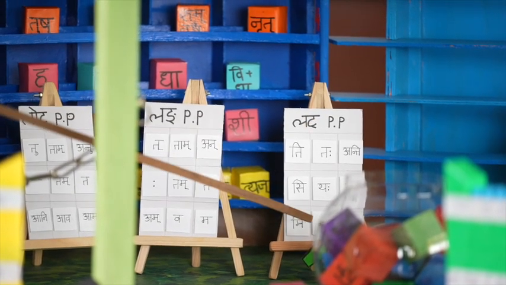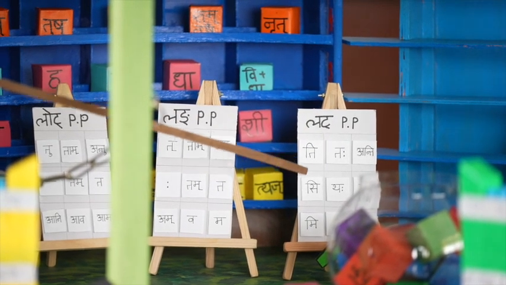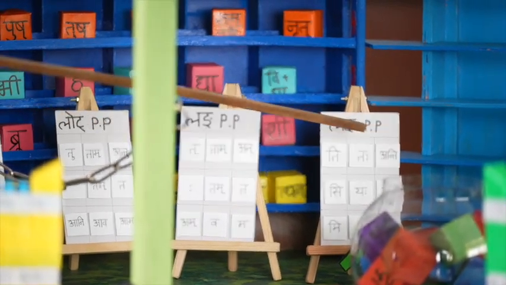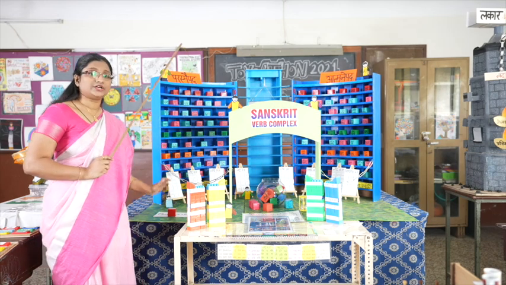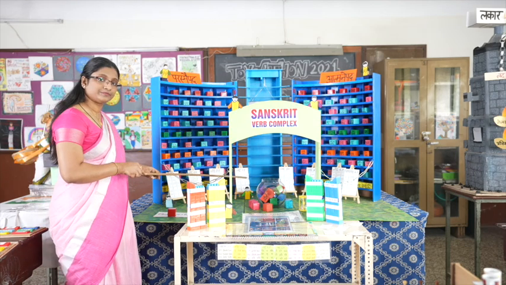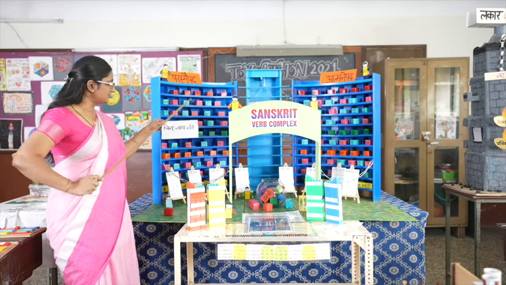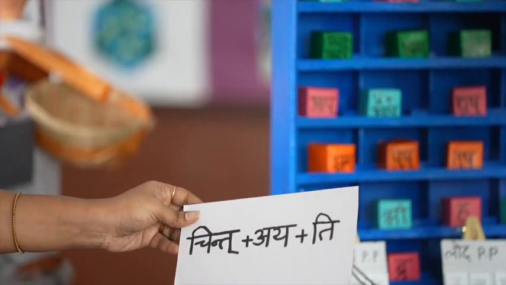Here there is a set of endings: Ti, Taha, Anti, Si, Thaha, Tha, Mi, Vaha, Maha. Now if the root Chintaya wants to wear the uniform Ti, it becomes Chinta plus Aya plus Ti, that is Chintayati.